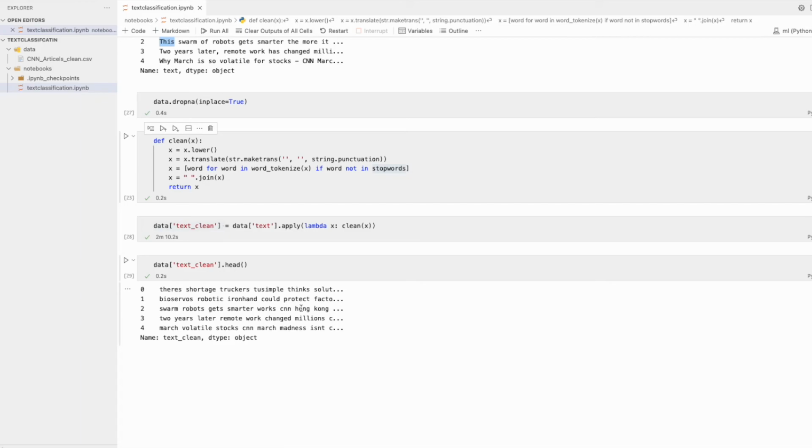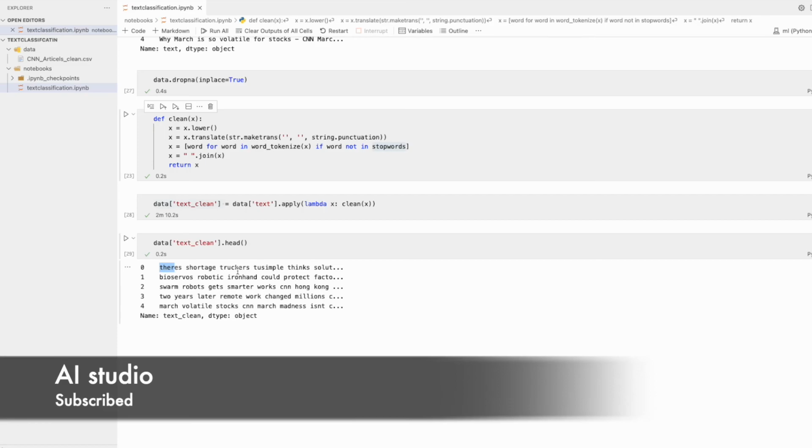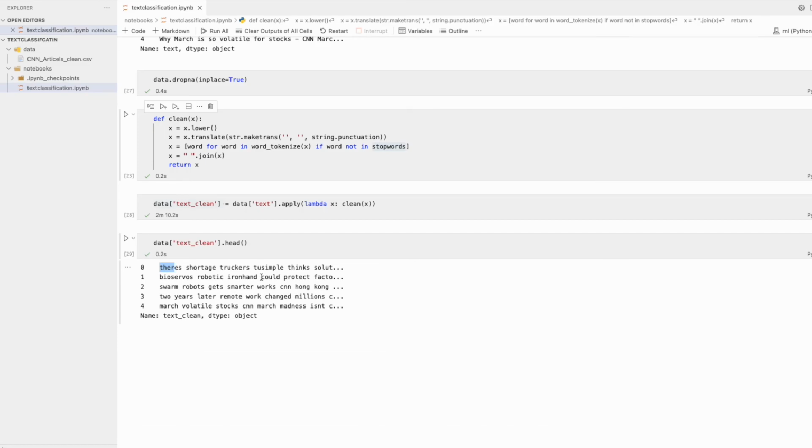Some other stuff we can do, like stemming and lemmatization. If you don't know stemming and lemmatization, stemming basically means that it will convert a particular word into a root word. Like if you have three words, like theirs, there, and another similar word, it will convert that into a common root word, right? And it is going to help in machine learning. So this is an extra step that we will do, but in the real world it's not working as well.